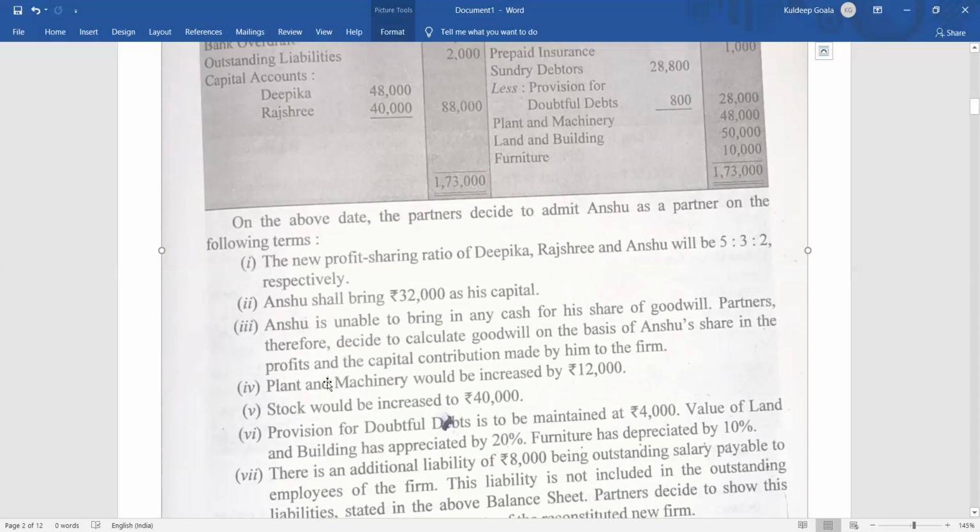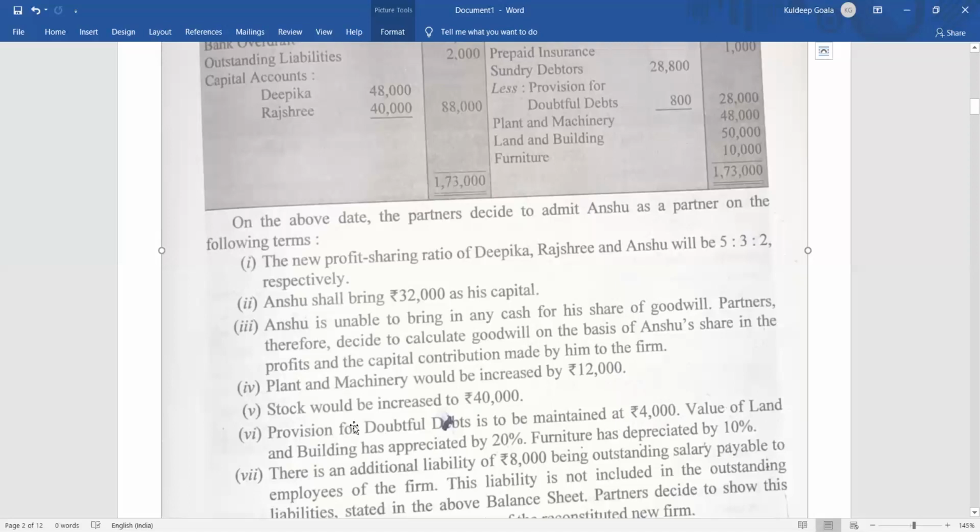First of all, the revaluation. Plant and machinery would increase by 12,000. That means plant and machinery account debit to revaluation account, credit side 12,000. Then stock to increase to 40,000. The difference is 8,000, so stock account debit 8,000 to revaluation account 8,000. Then provision for doubtful debt to be maintained at 4,000. That means 3,200 extra, so the entry will be revaluation account debit to provision for doubtful debt 3,200.